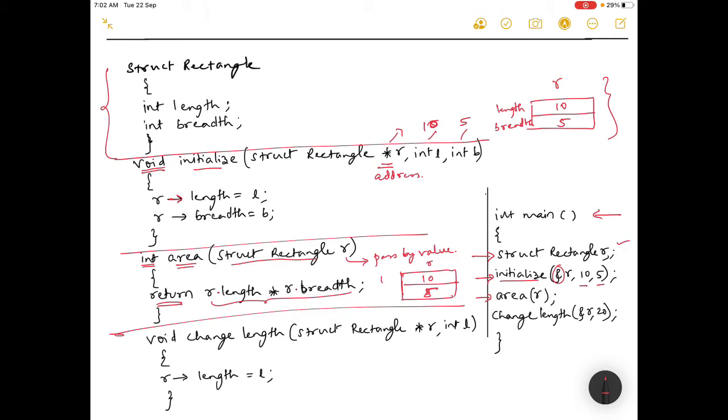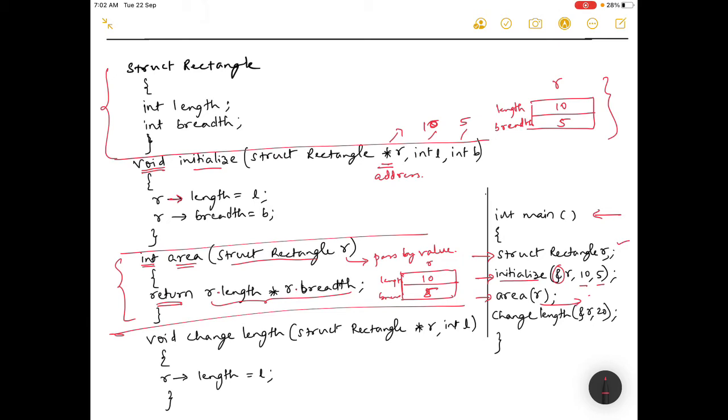This is length and this is breadth, because in pass by value it will not modify the actual parameter, it will create its own formal parameters which will not affect the actual parameter. Now it has returned, see note that this area function is returning the value 10 into 5 which is 50, but you are not printing that value anywhere.